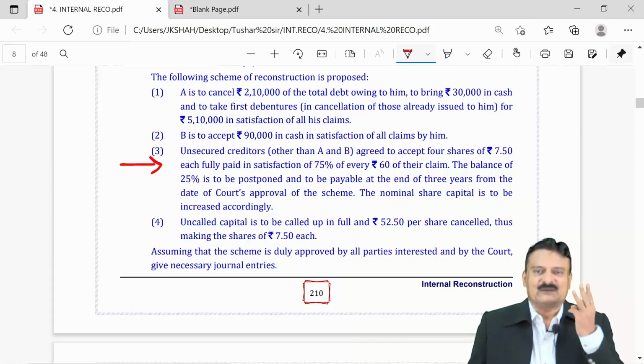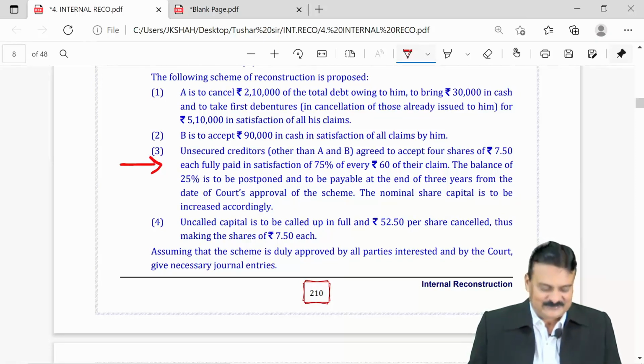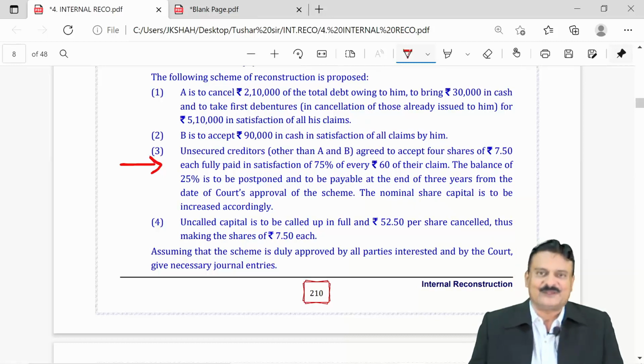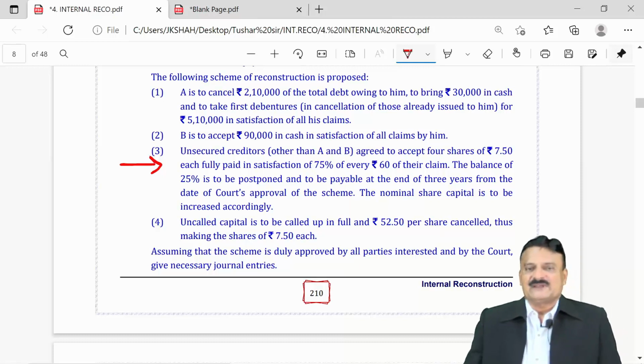When you multiply, it comes to 30 rupees, right? In part satisfaction of 75% of every 60 of their claim. So if our company has to pay them 60, they are settling 75% with us.